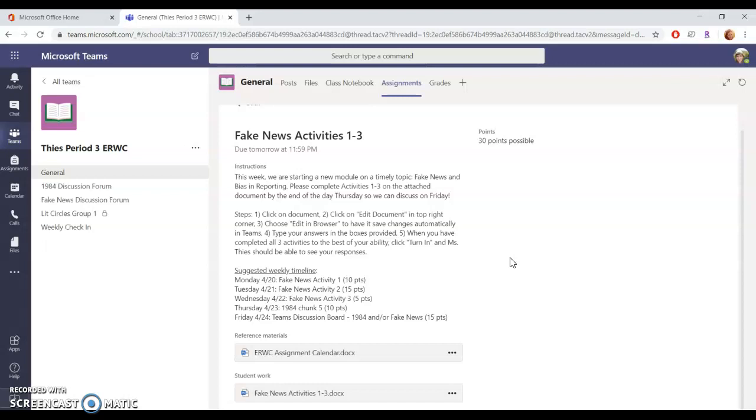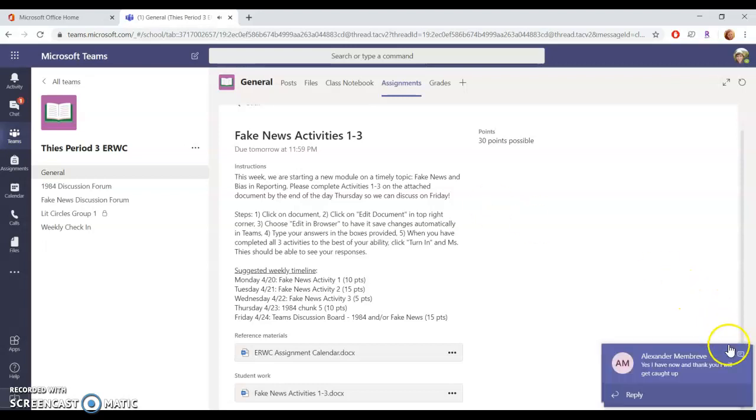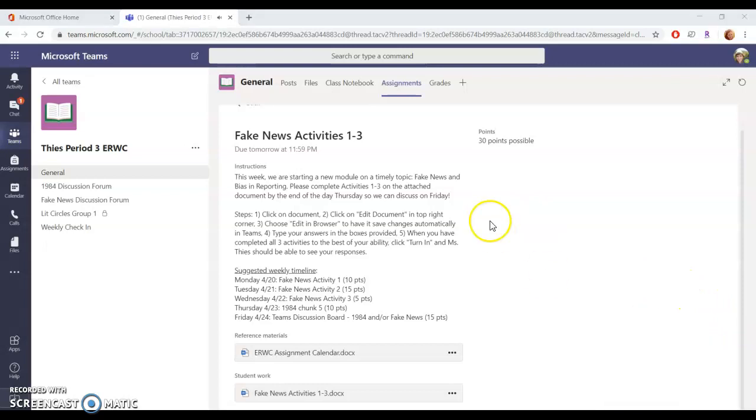Okay, walking you through this assignment. It's our first time starting on this module since before break, since we were back together in class, on a topic that is very relevant in today's society, fake news and bias in reporting. I know that y'all have seen some fake news since we went out on this independent study, and since we haven't been together, I've been dying to talk about it with you, and I'm really excited that we finally get a chance to do so.